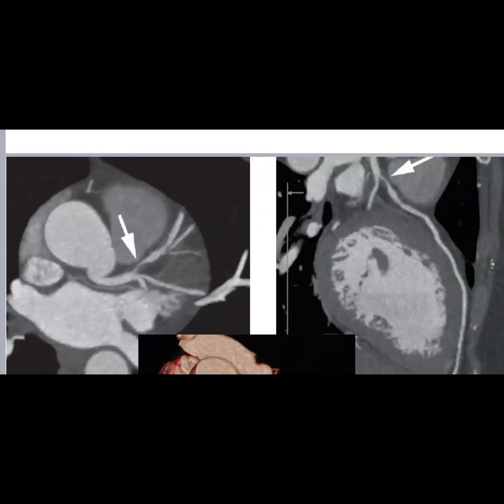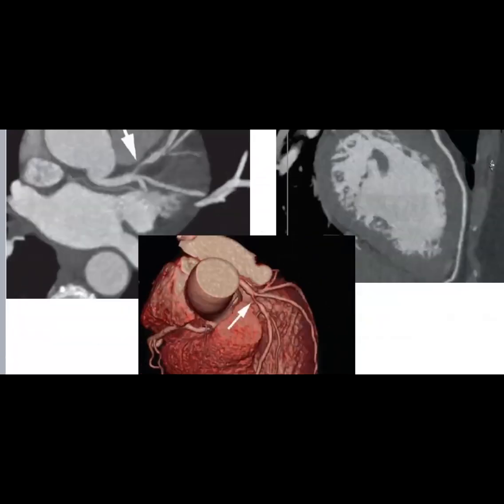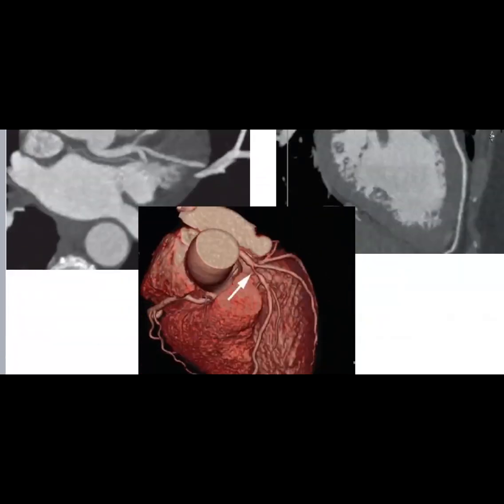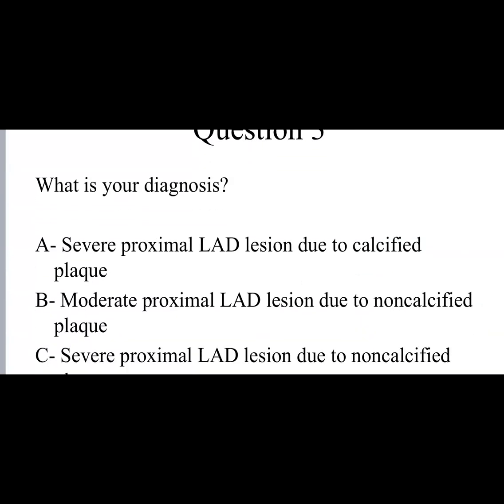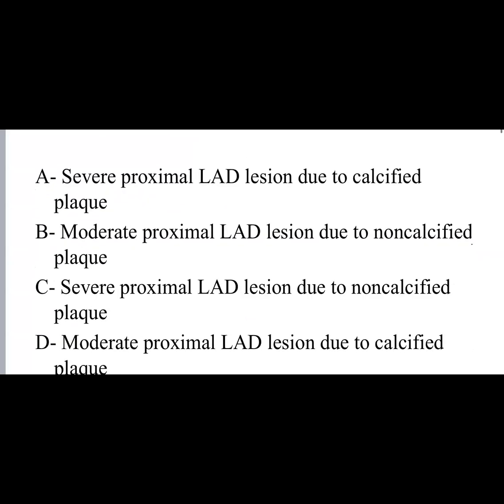And the question is, what is your diagnosis? Severe proximal LAD lesion due to calcified plaque, moderate proximal LAD due to non-calcified plaque, severe proximal LAD due to non-calcified plaque, or moderate proximal LAD due to calcified plaque.